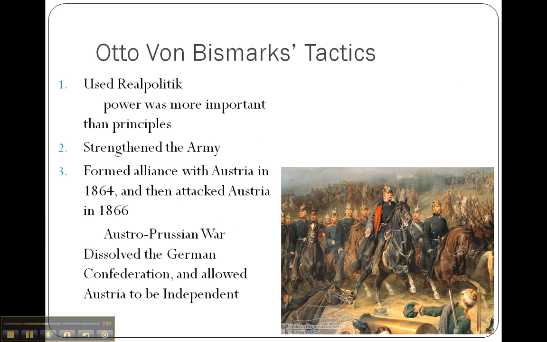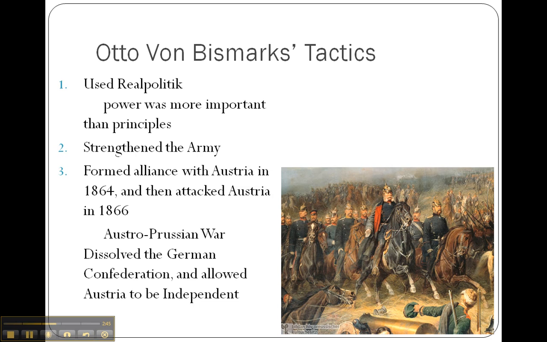Well, the first thing he did, he used a policy called realpolitik, or realistic politics. With this theory, politics were based on the needs of the state, so power was more important than principles. Otto von Bismarck also strengthened the army with money that had been collected for other purposes. He used a strong army to be aggressive in foreign policy, leading Prussia into 3 different wars.